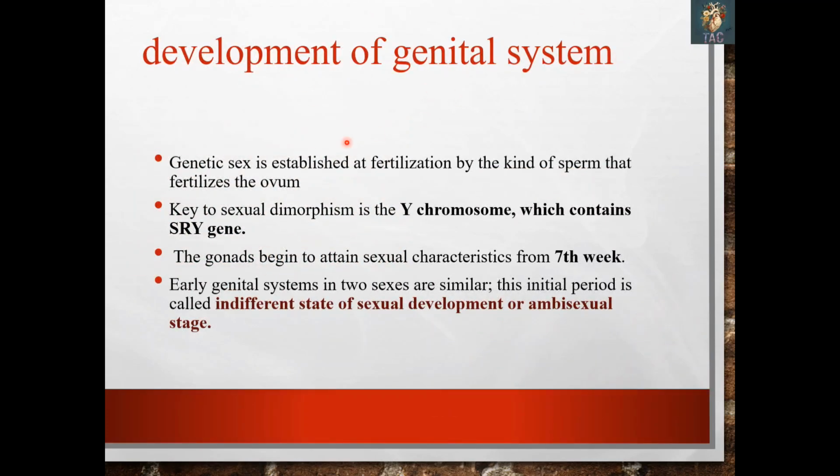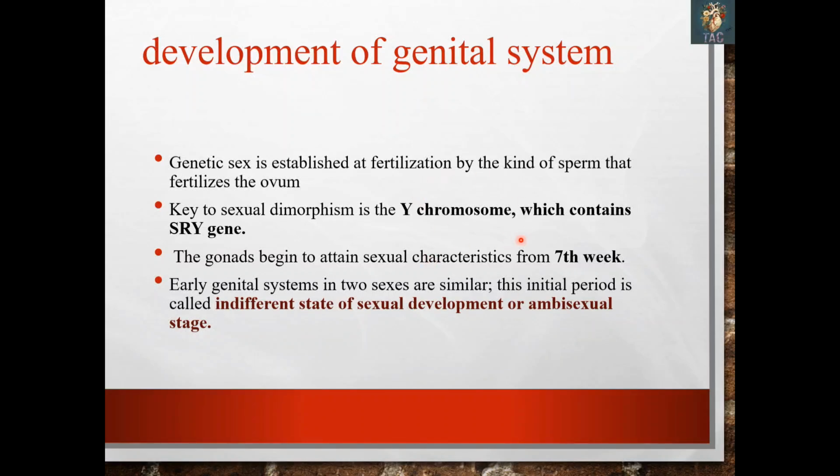Development of the genital system. The genetic sex is established at the time of fertilization by the kind of sperm that fertilizes the ovum. So key to sexual dimorphism is the Y chromosome, which contains the SRY gene. The gonads begin to attain the sexual characteristics from the 7th week. Early on, the genital system in the two sexes is similar, and this initial period is called the indifferent state of sexual development, or the ambisexual stage.